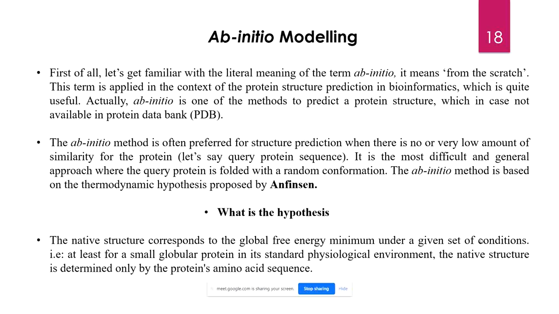As the equations get updated, the algorithm gets updated. The day we can gather an equation that mimics that particular force 100%, then we can predict a structure with 100% accuracy.